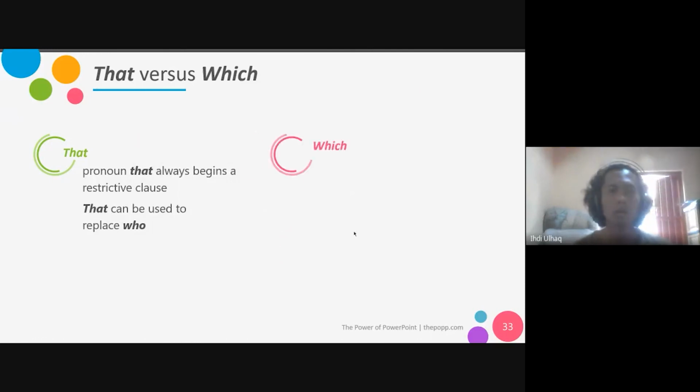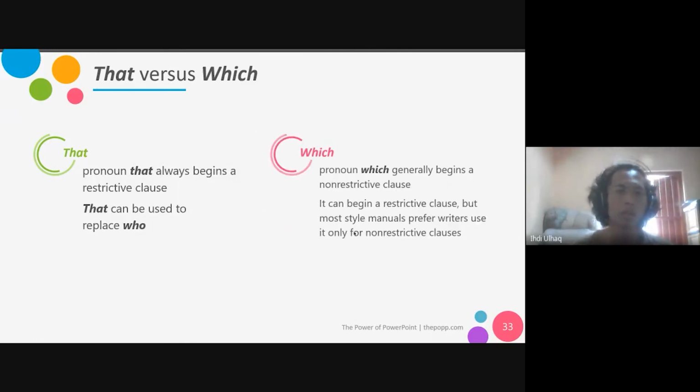And we got that versus which. That is a pronoun that always begins a restrictive clause and can be used to replace who. And then which, the pronoun which generally begins a non-restrictive clause. It can begin a restrictive clause, but most style manuals prefer writers use it only for non-restrictive clauses.